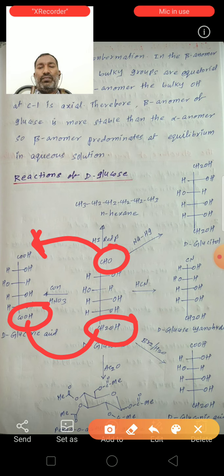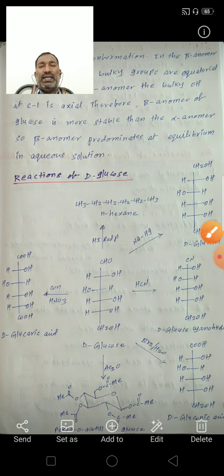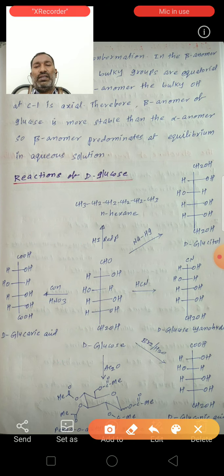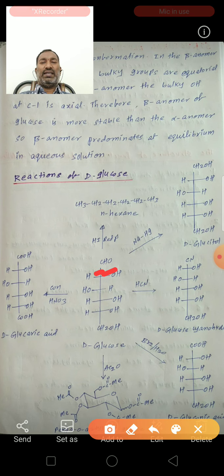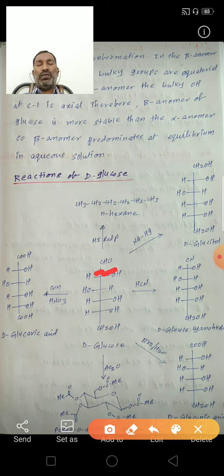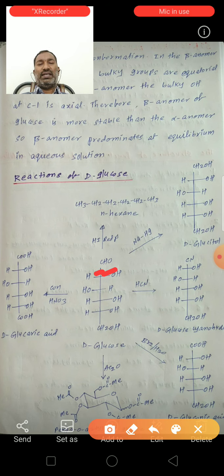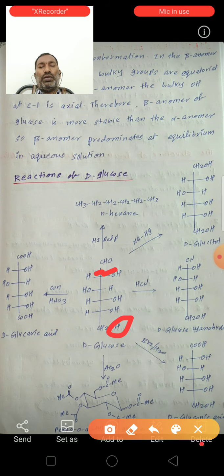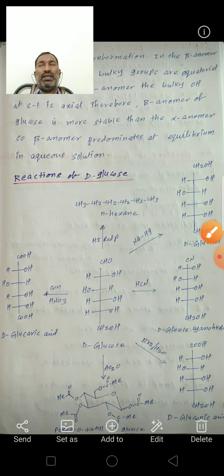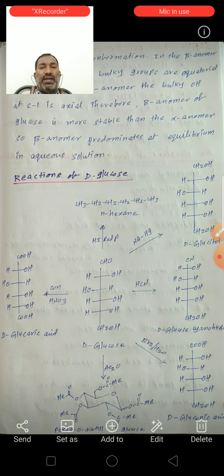So D-glucose contains 5 OH groups. See here, in the second carbon, OH is on the right side, in the third carbon OH is on the left side, in the fourth carbon OH is on the right side, in the fifth carbon OH is on the right side, and the sixth carbon also contains OH. So D-glucose has 5 OH groups on 5 different carbon atoms.